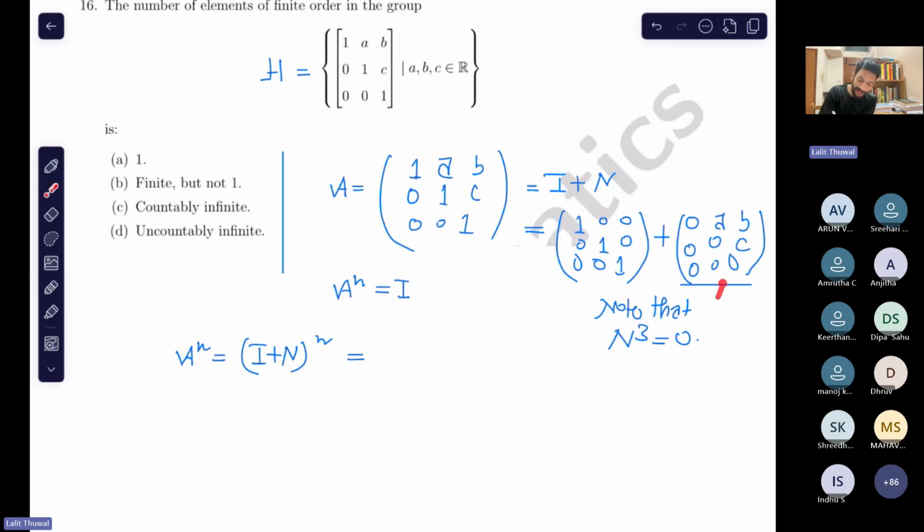If you have a nilpotent matrix, how can you see this? You don't need to verify it. All its eigenvalues are 0. The latter matrix has all eigenvalues 0, so its characteristic polynomial is x cube equal to 0. By the Cayley-Hamilton theorem, it will satisfy the characteristic polynomial. So no need to do calculation, just apply results. So is it okay that N cube equals 0?